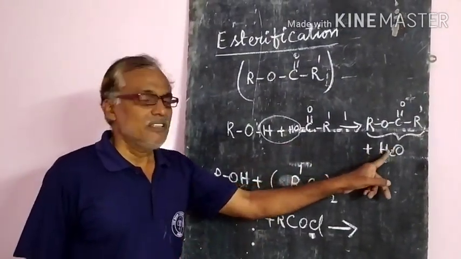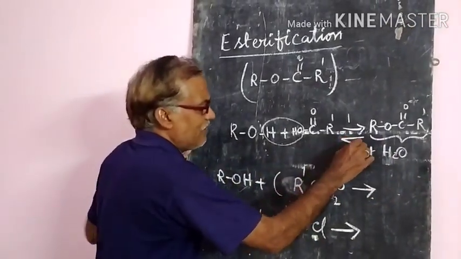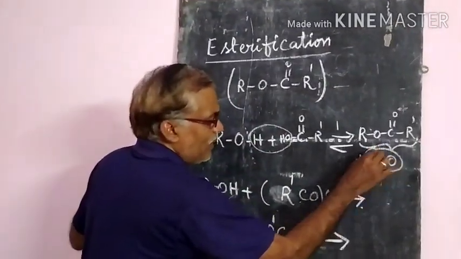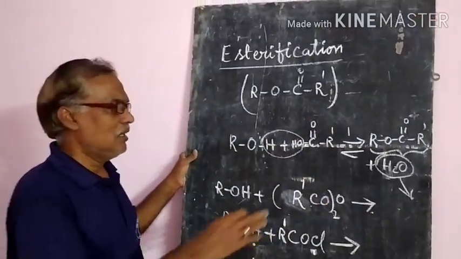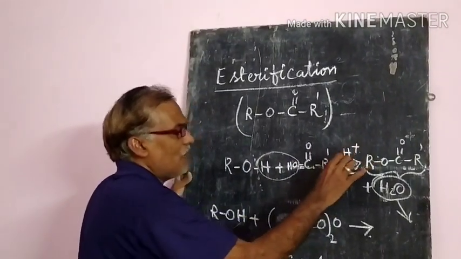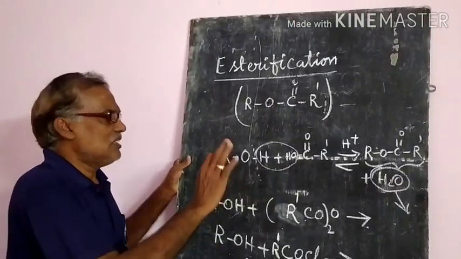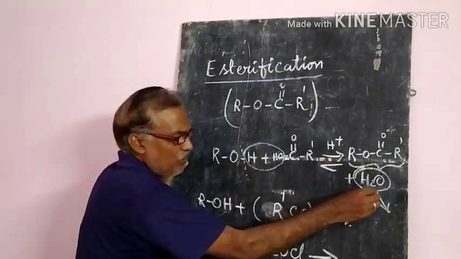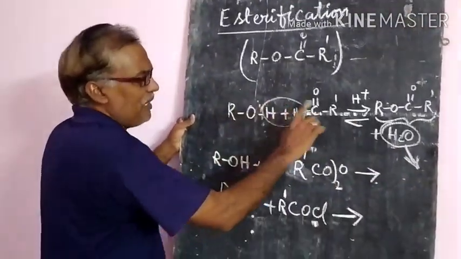Whenever an ester is formed here, water will be the byproduct. If it is left in the reaction, it will be a reversible reaction and the reverse reaction will take place. So what you have to do is remove this water, so that it always forms the ester. This reaction is carried out in the presence of concentrated sulfuric acid, that is an acid, H plus ions. This is a very important reaction. To get the forward reaction, we have to remove the water then and there.